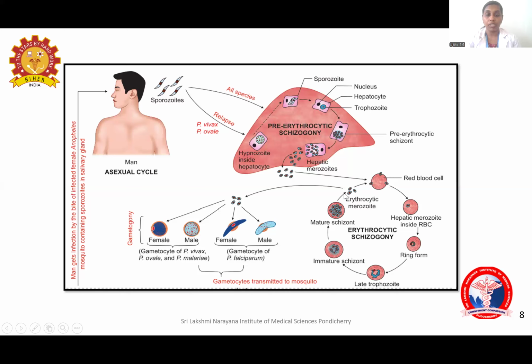At one point of time, after multiple cycles, these erythrocytic merozoites will get converted into the gametes. That is the female and male gametes. And this is known as the gametogony. So macrogametes and microgametes will be formed. That is the gametogony. So these are the stages of life cycle happening in humans.